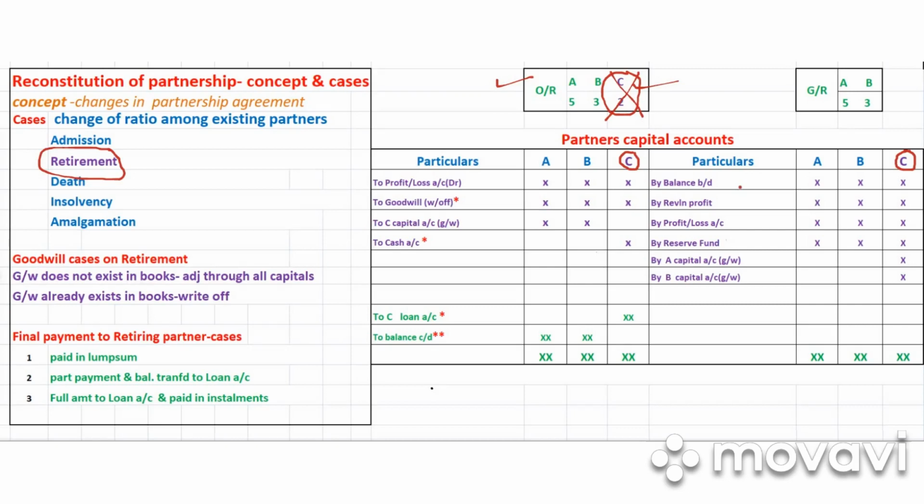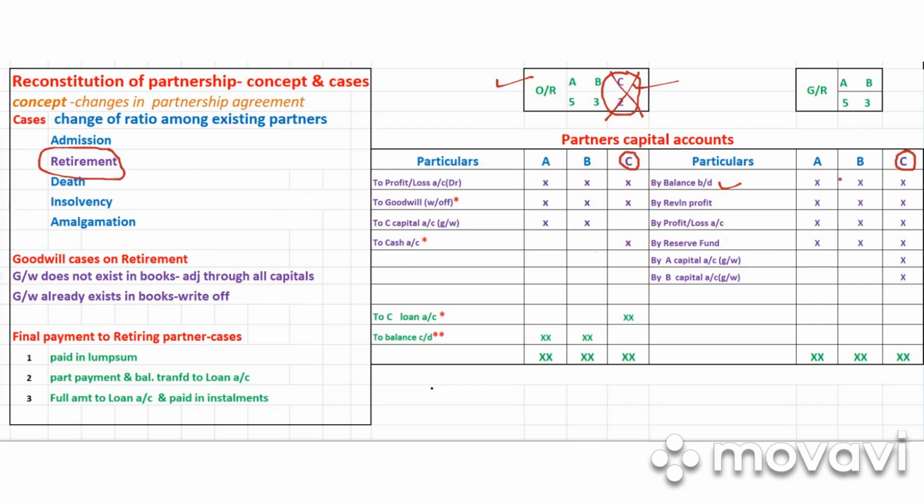If we see these entitlements one by one, you can see here I have drawn up the partners' capital account, and here you can see the opening balance. So C should naturally be getting it, you can see C's column. You can see this capital accounts column, debit side, credit side. On the debit side, we have written all those items which will be reducing the partner's capital account. On the credit side, we have written all those items which will be increasing the capital balances. So we see the opening balance. The opening balance of C should go to C's capital.